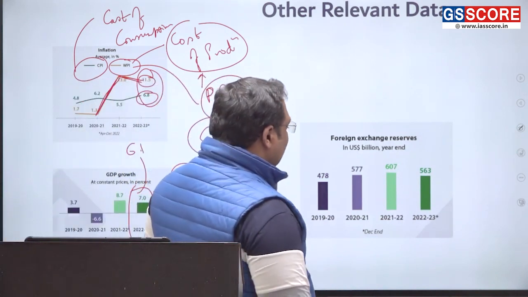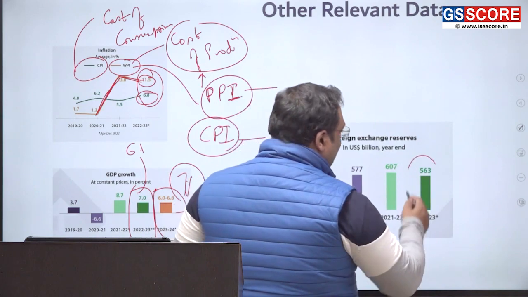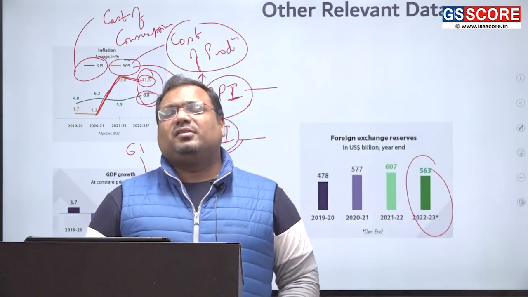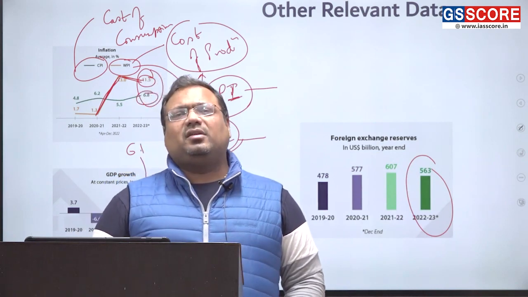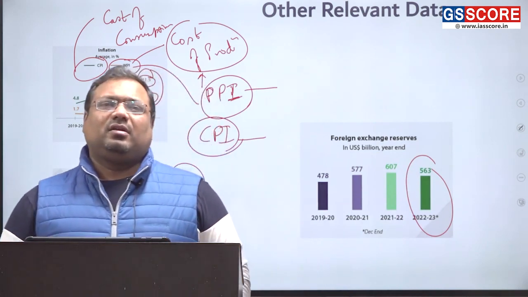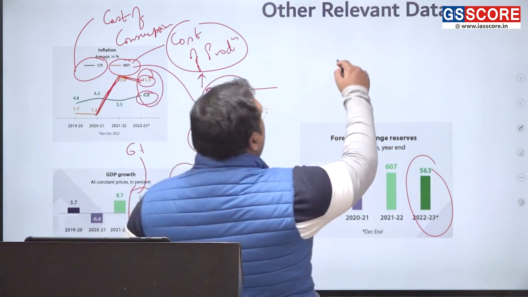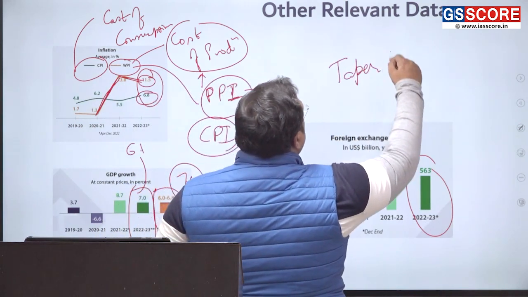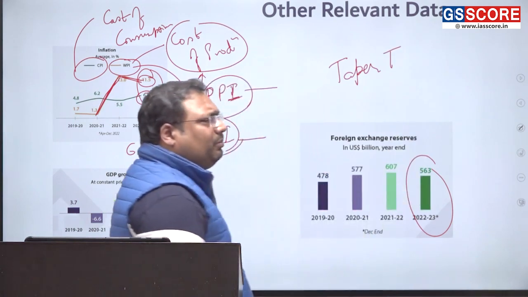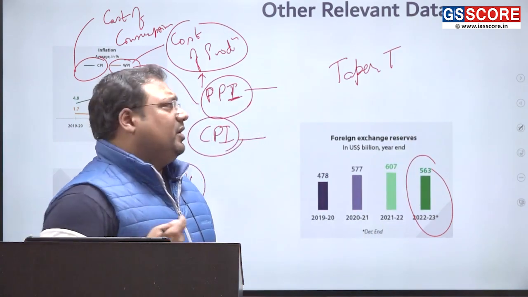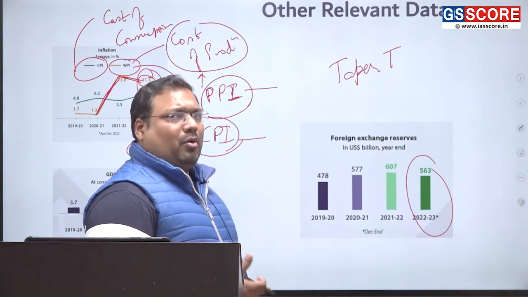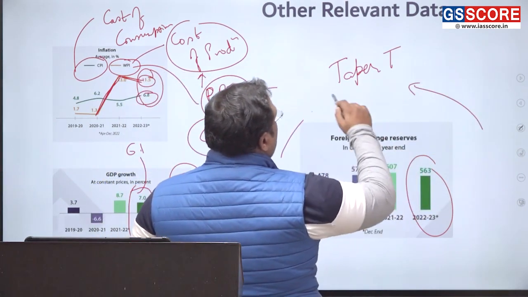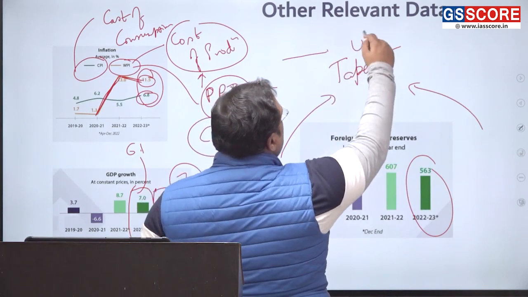And if we talk about foreign exchange reserves, this year our foreign exchange reserves also decreased because of the increase in the dollar value and increase in the American Fed rates. So there is a concept called taper tantrum. Whenever the American Federal Reserve increases the interest rates, bond rates there, the money from the world over rushes to USA.